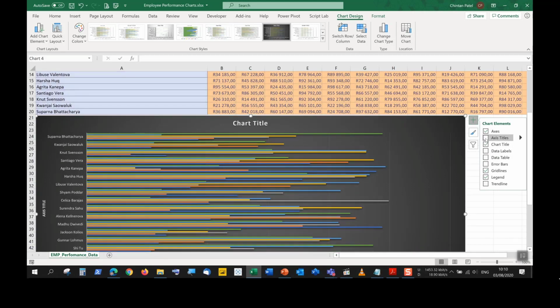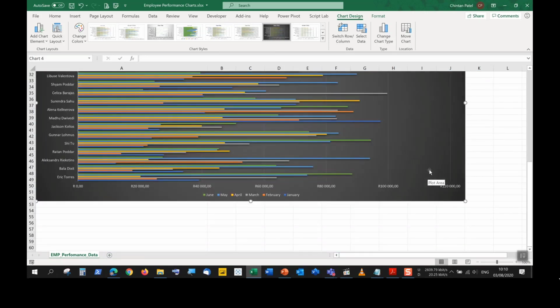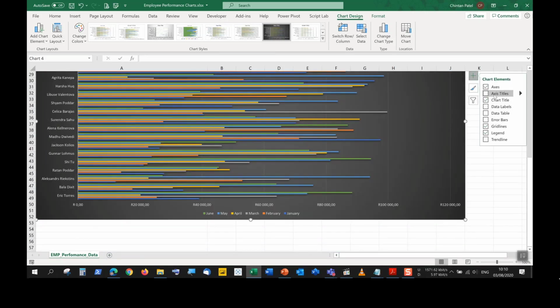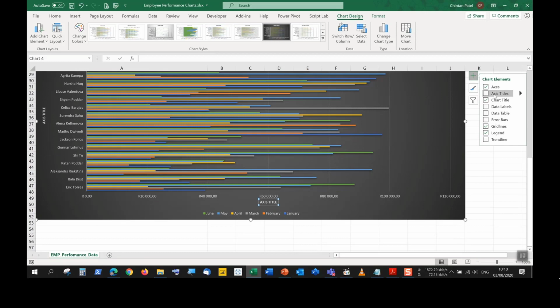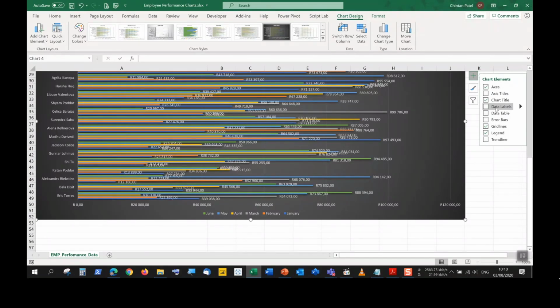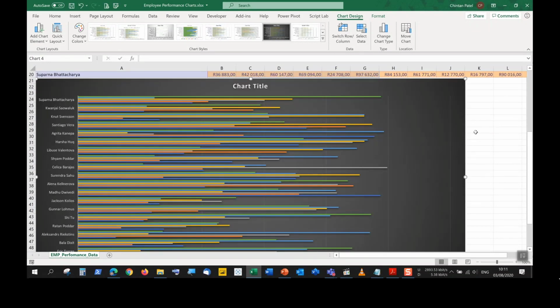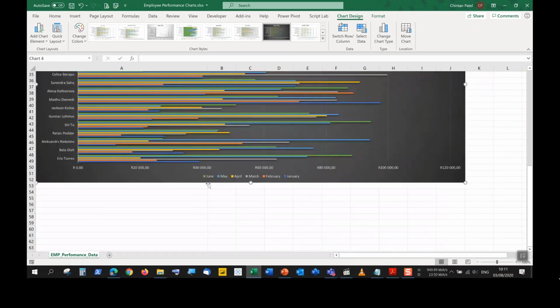So if I mouse over axes titles, you'll see on the left-hand side of the chart, we have a placeholder called axes title. And actually at the bottom over here, we also have a placeholder for the axes title for the x-axis. If we wanted to, we can put in data labels. So it shows us a preview just before I click on it. It shows me a preview of the legend. Right, so we already have a legend.